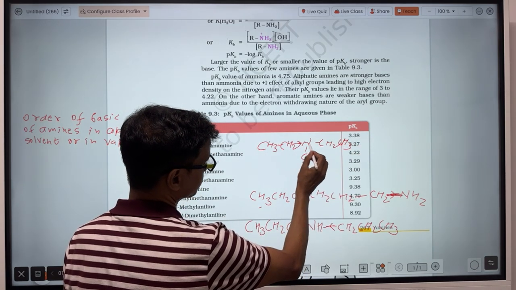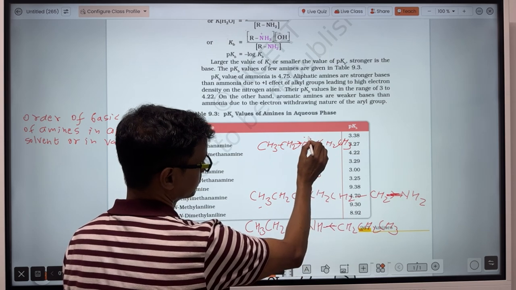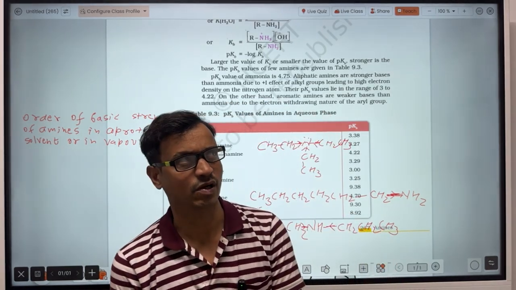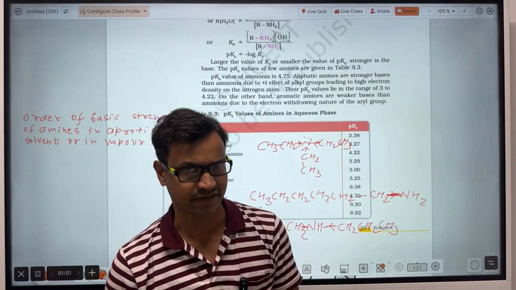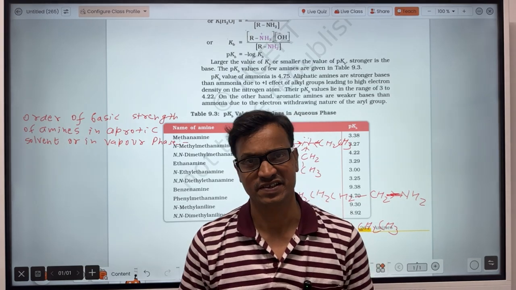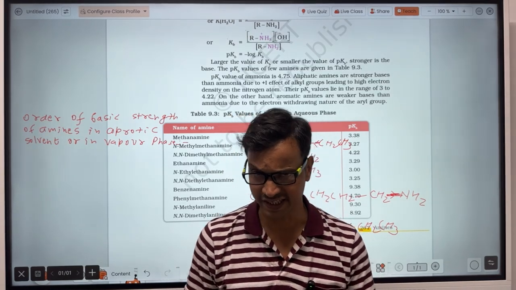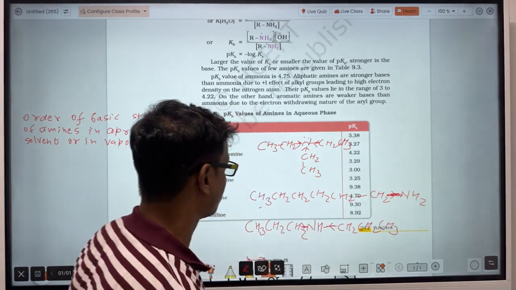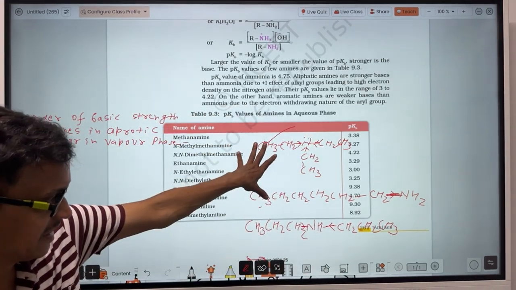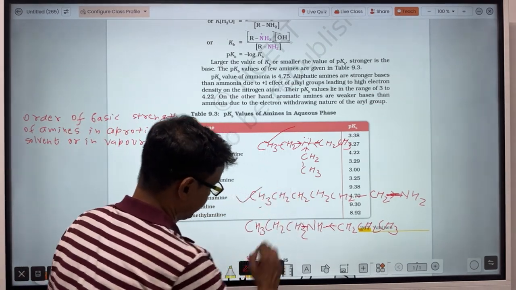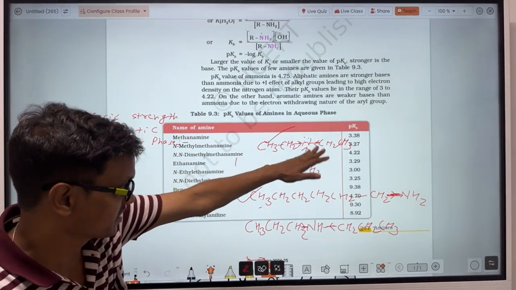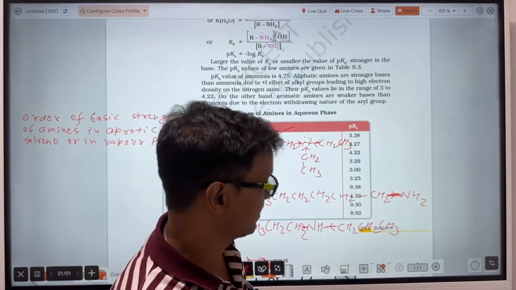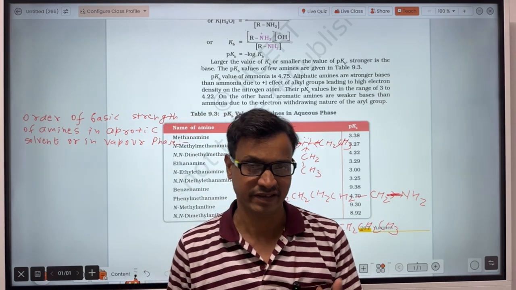This alkyl group and this alkyl group will donate electrons. And you know that in a protic solvent or in vapor phase, the basic strength of amines depends on the electron cloud density at the nitrogen atom only. So here electron cloud density is maximum in the tertiary amine and minimum in the primary amine. That's why the tertiary amine will be most basic and the primary amine will be least basic among the amines.